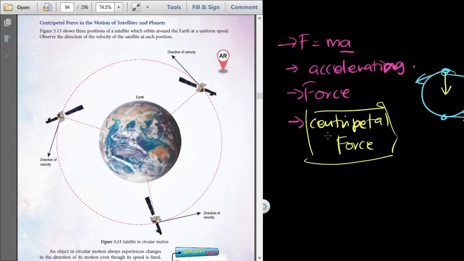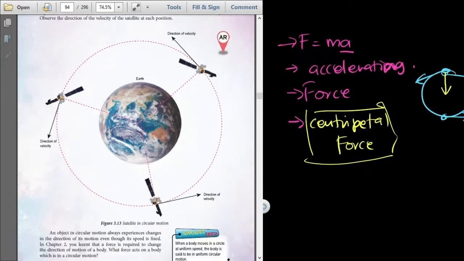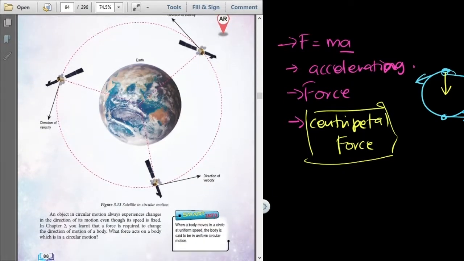The force that makes this object accelerate while moving in a circular path is the centripetal force.